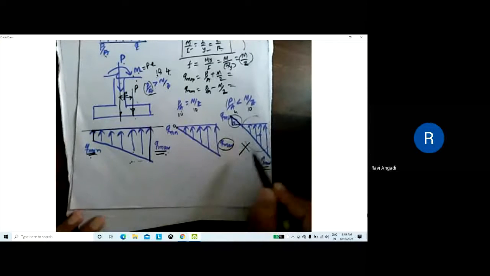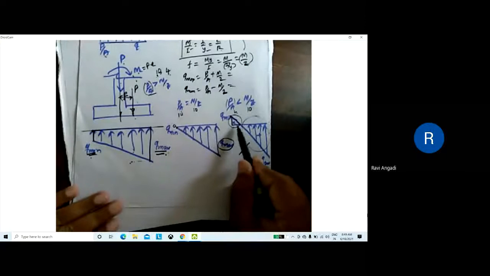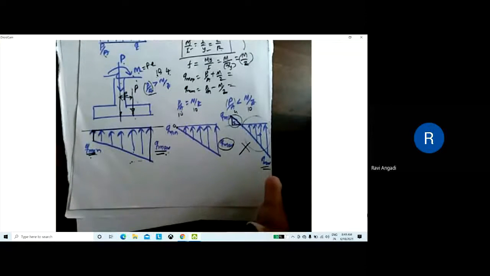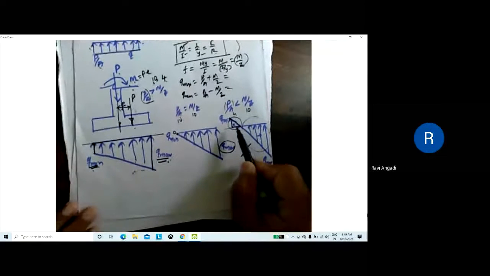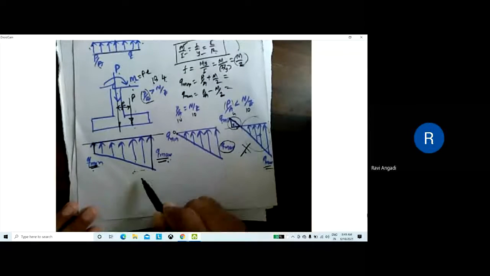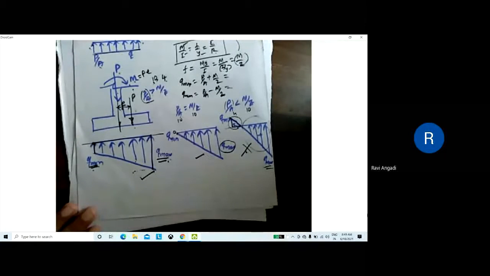Okay. And to avoid this negative moment, the footing is to be spread widely, so you can avoid this negative pressure in the footing. So this is not acceptable. Only this is acceptable, and in the worst condition this is also okay, acceptable, but this is not acceptable.